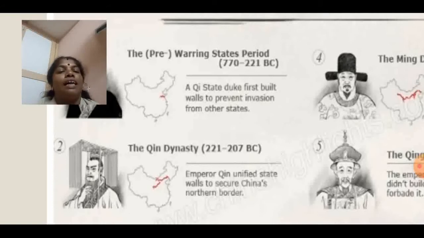It starts in the eastern side. The Qi state duke first built walls to prevent invasions from other states. To protect their country from other countries, they started to build the walls. The next Qin dynasty continued. Emperor Qin unified state walls to secure China's northern border.